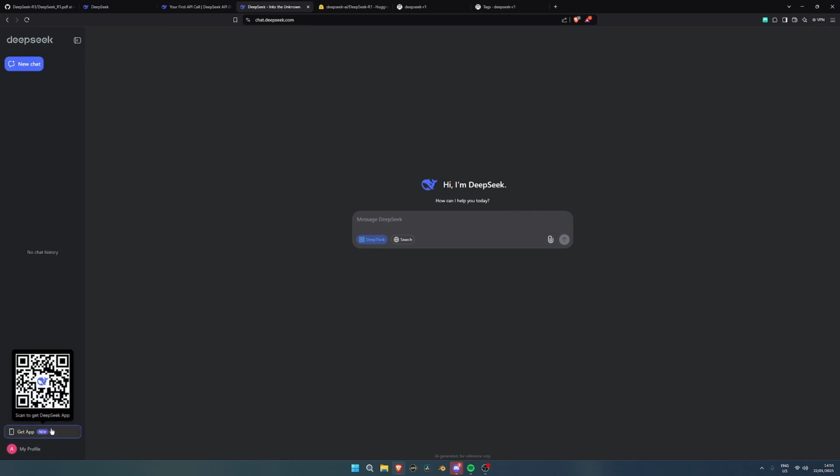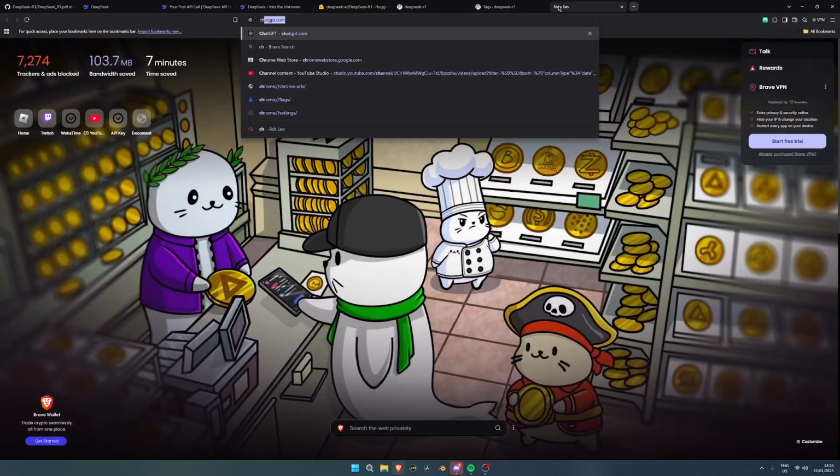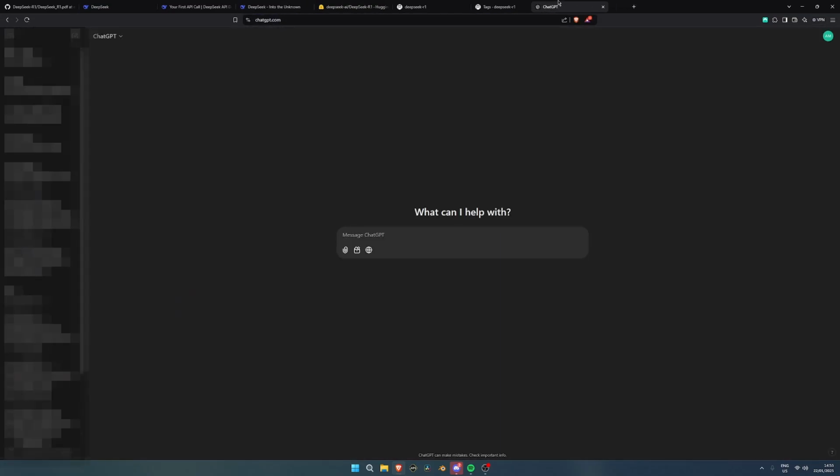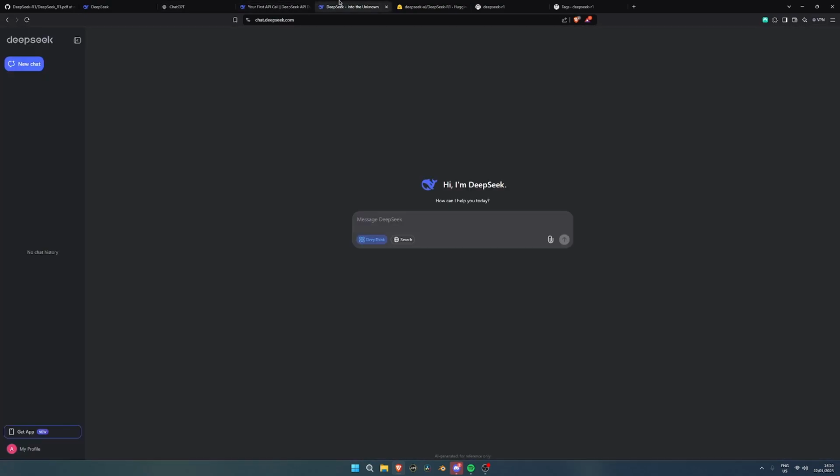And here's the actual app, right? Pretty similar to ChatGPT. So if I pull up chatgpt.com, you can see it's pretty similar. It doesn't have this at the bottom over here, but I don't think that really matters. I guess we just need a clean menu, right?